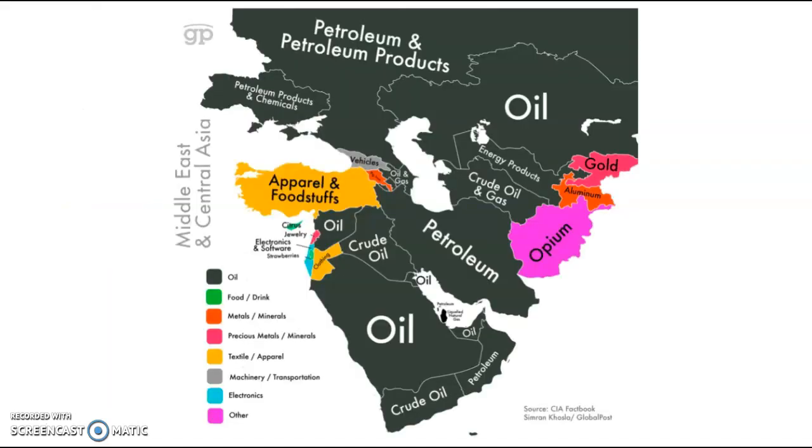And when we look at this, we can see that there is a large majority of those Middle Eastern countries who specialize in selling oil or other types of products for minerals and energy supplies. If it's green, it's food or drink. Orange and pink have to do with different types of metals. Textile is yellow, gray is machinery, blue is electronics or, say, cars. And then we've got the purple one talking about other resources of the world.